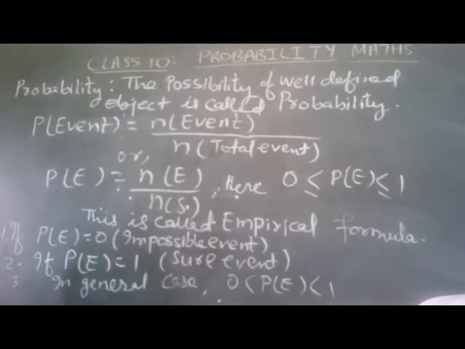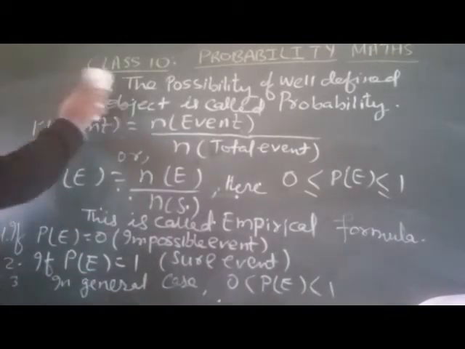If we talk in a group, if you go into a class and there are 50 students and we talk about the possibility of a student, all are students and the total number of students is also students, so 50 by 50. That means we have to talk about the group, the complete concept. And it is a sure event or complete event, we can say. Okay. In general cases, probability of any event must lie between 0 and 1. Okay. That's all. And after this, I will discuss some questions.